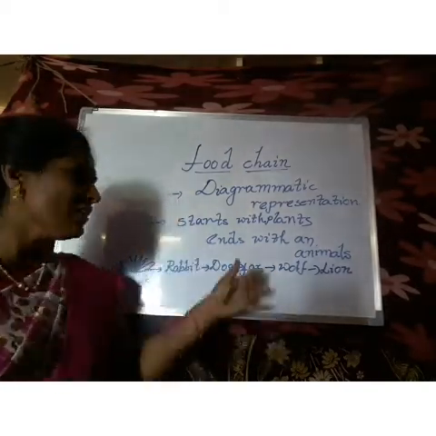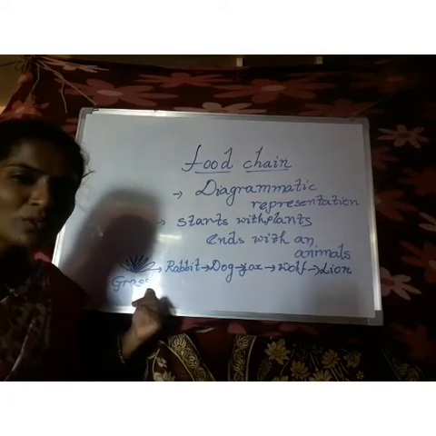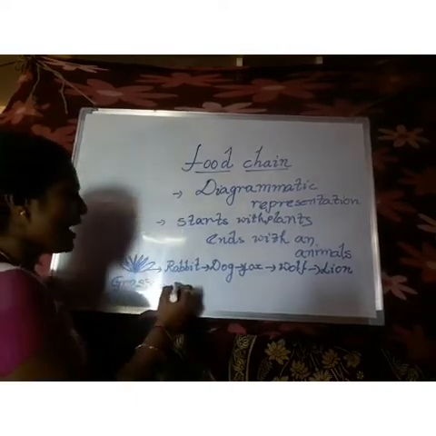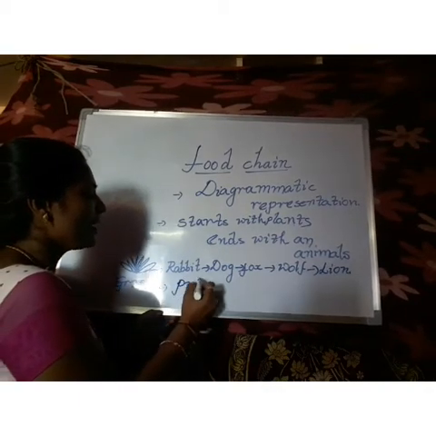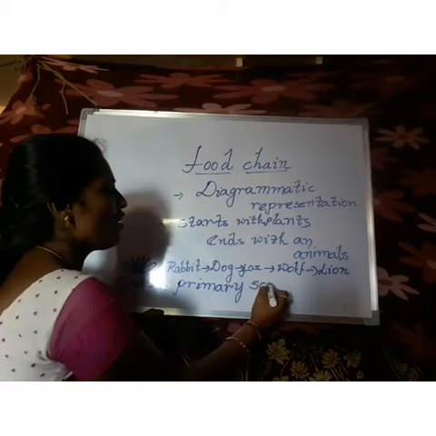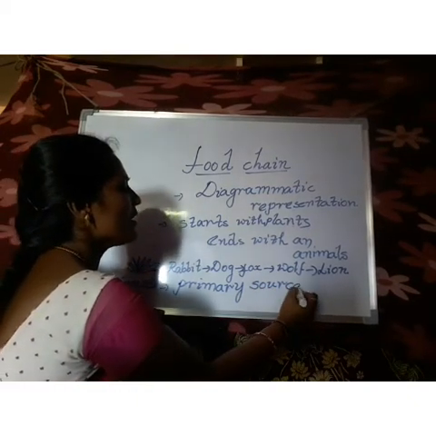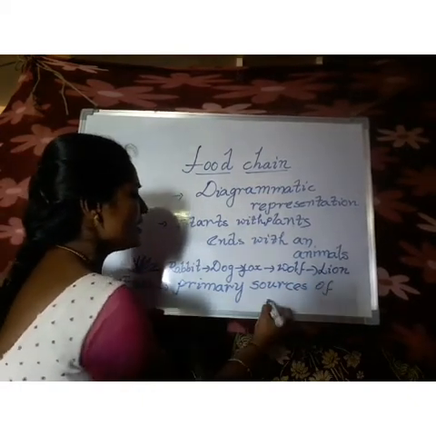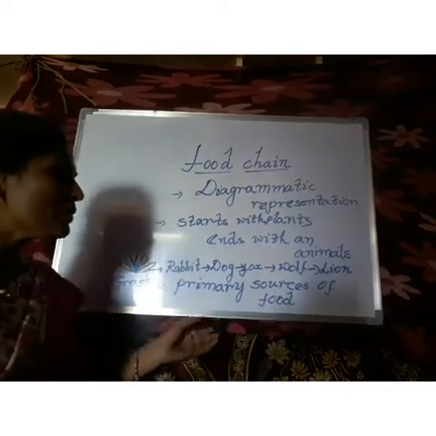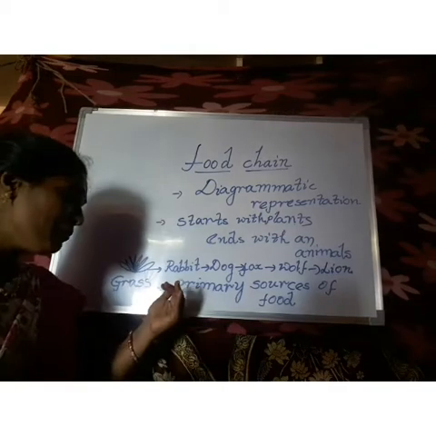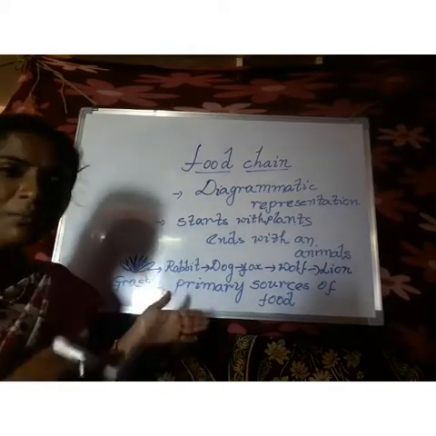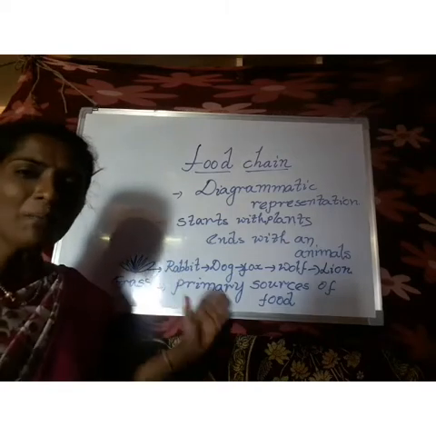Every food chain starts with plants only, so these plants we call primary consumers or primary sources of food. Who are the primary sources of food, children? I told you earlier in your class: plants, because so many materials come from plants.